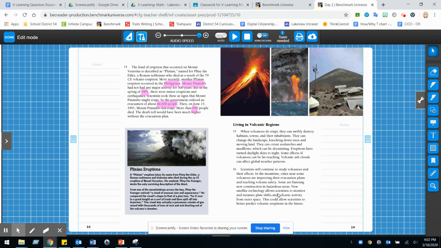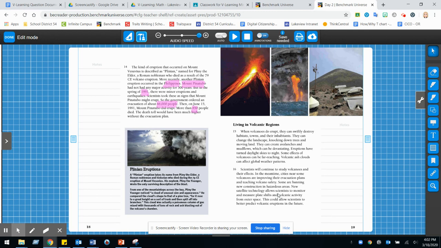When volcanoes do erupt, they can swiftly destroy habitats, towns, and their inhabitants. They can change the landscape, knocking down trees and moving land. They can create avalanches and mud flows, which can be devastating. Eruptions have turned daylight skies to night. Some effects of volcanoes can be far reaching. Volcanic ash clouds can affect global weather patterns.